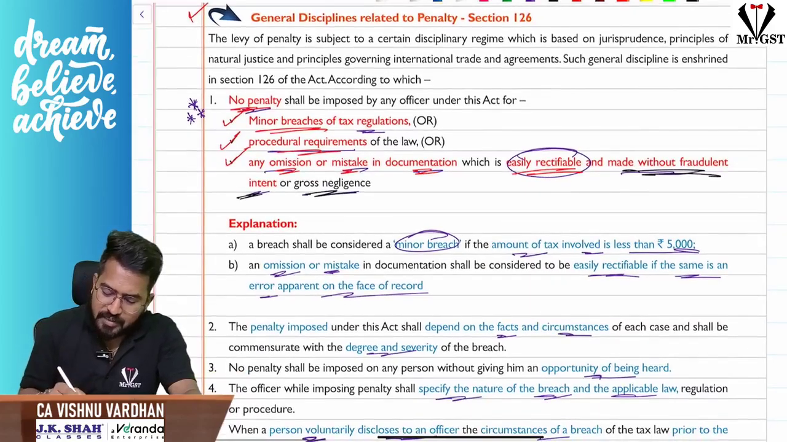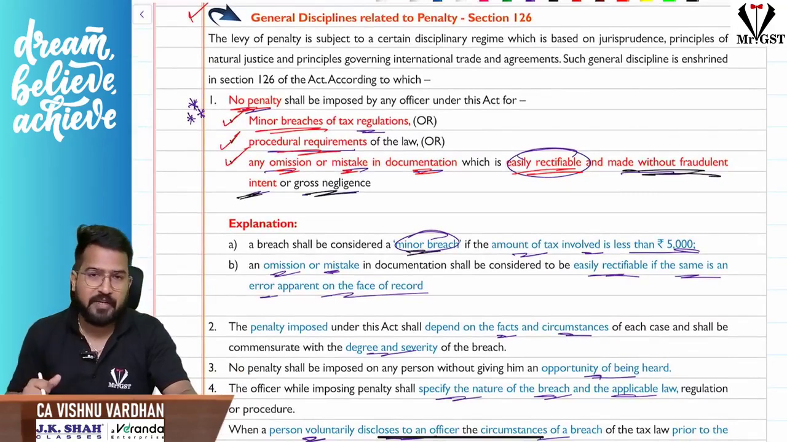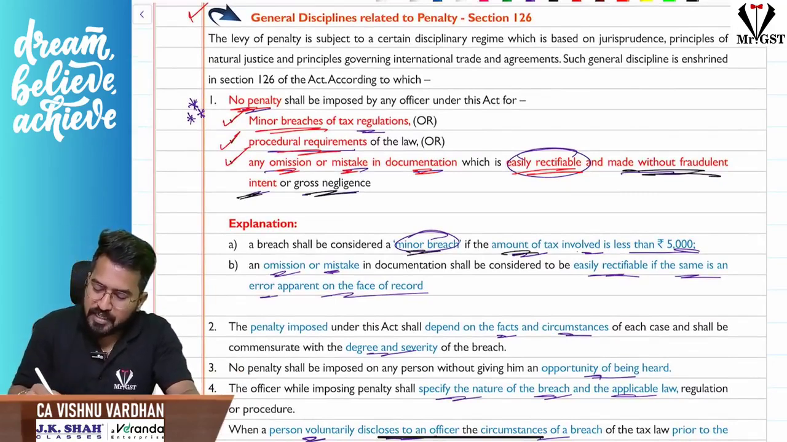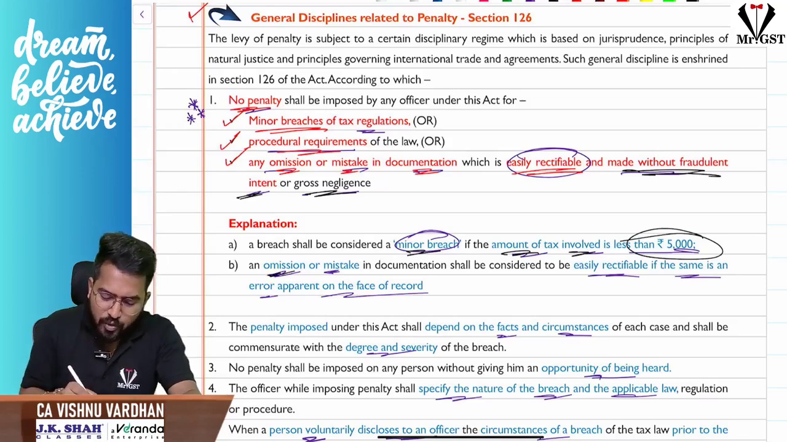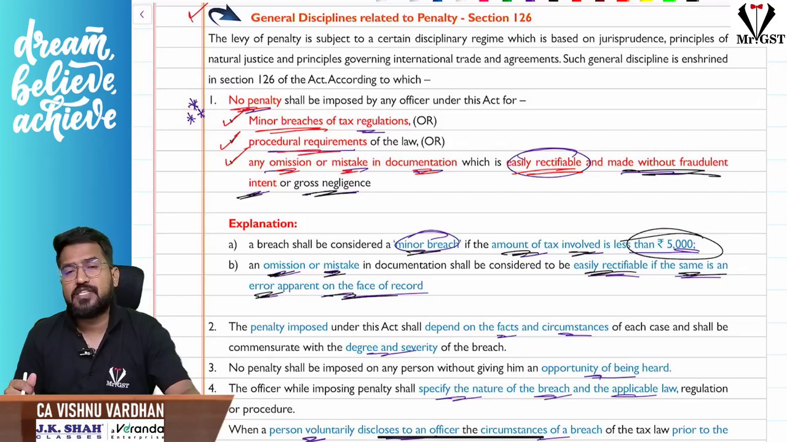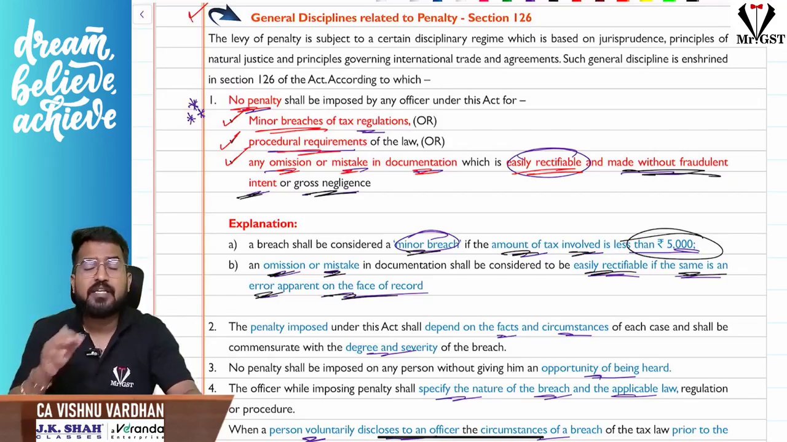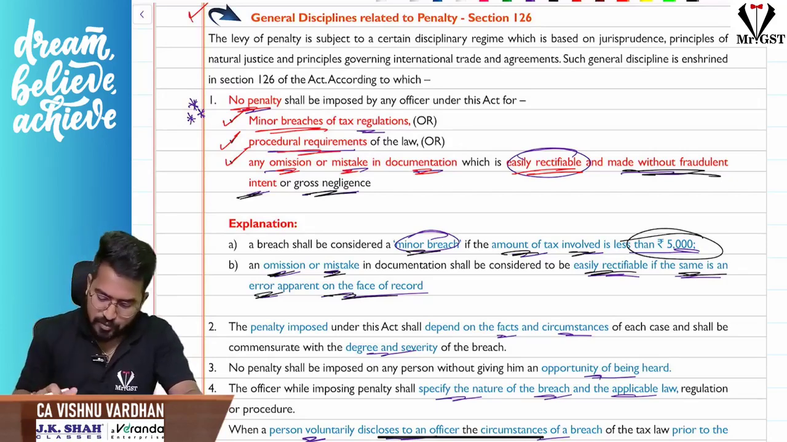A breach is considered minor when, you are saying minor breach, don't charge penalty, so what do you mean by minor breach? Minor breach means where the amount of tax involved is less than 5,000 rupees, or any omissions or mistakes in documentation which are easily rectifiable, if the same is apparent from the records. Apparent means easily visible on the face of the record itself. Yes, there is a mistake on this. In such cases you cannot impose penalty. That is what they are saying.